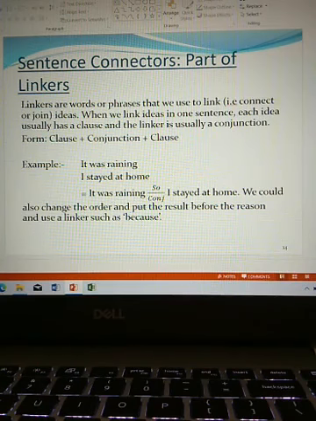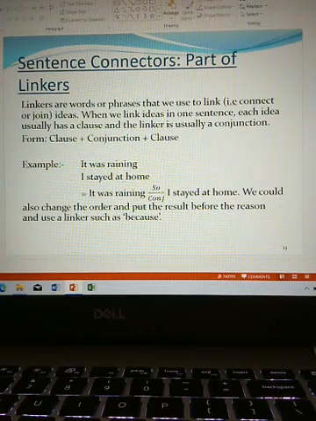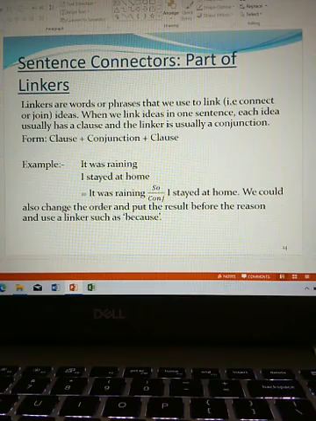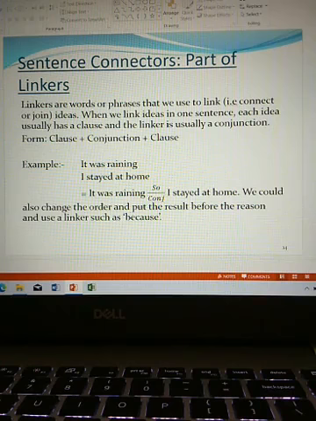So form is clause plus conjunction plus clause. Example, it was raining, I stayed at home. It was raining is a clause, I stayed at home is a clause. So when we join, what we see, it was raining, so I stayed at home.